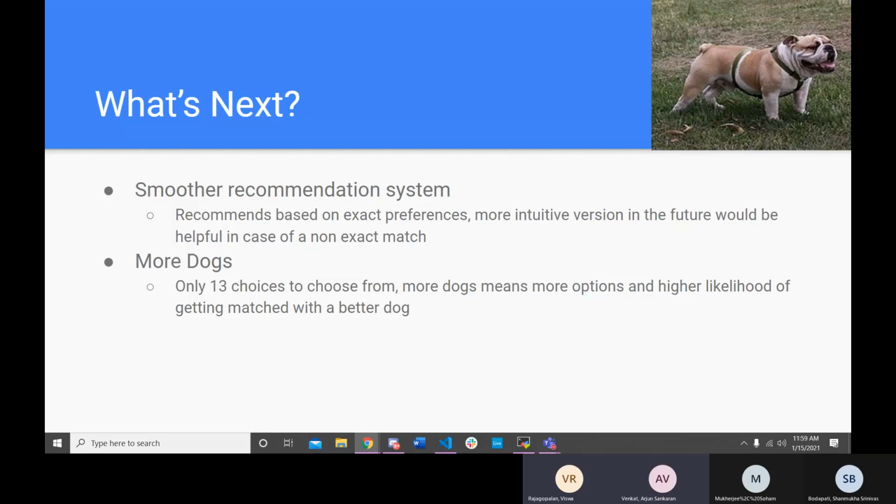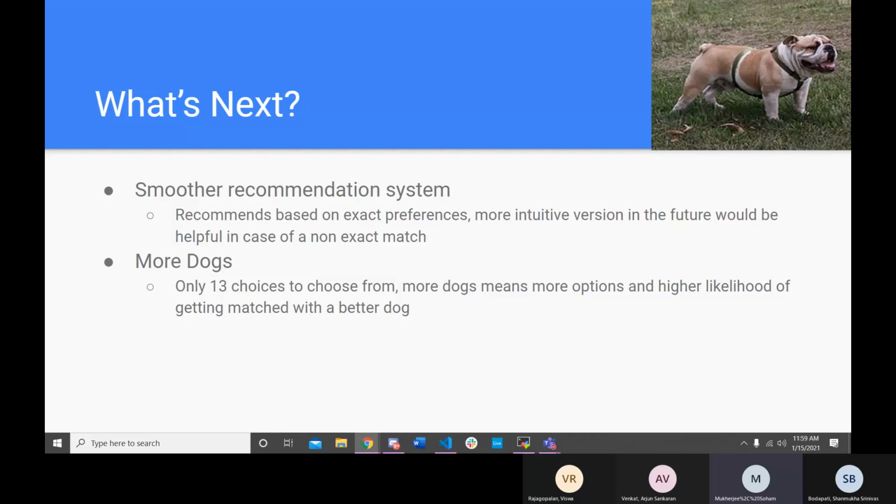So what's next when it comes to PawLog? We want a smoother recommendation in the future that instead of using exact preferences can be helpful in a case when there's not exactly a match. Soham, you want to take it from here? Yeah, sure thing. Thank you, Viswa.